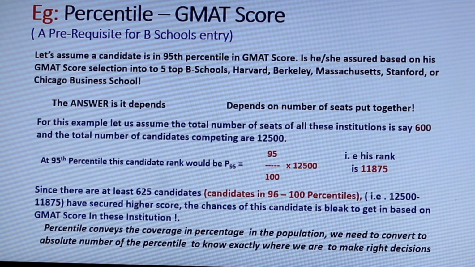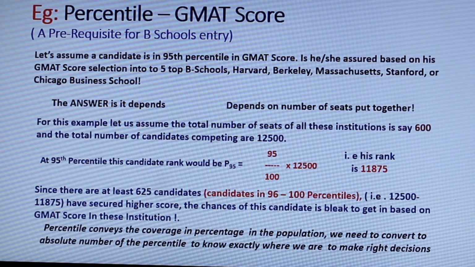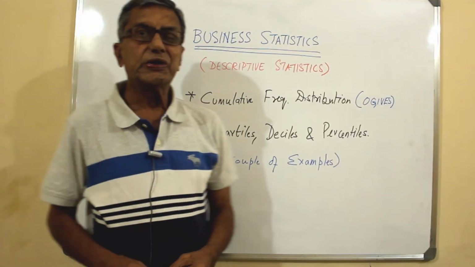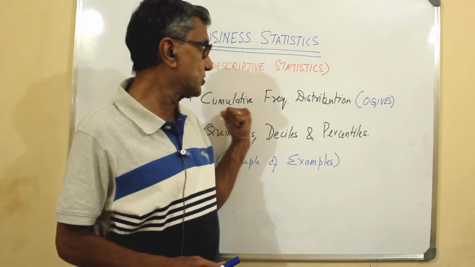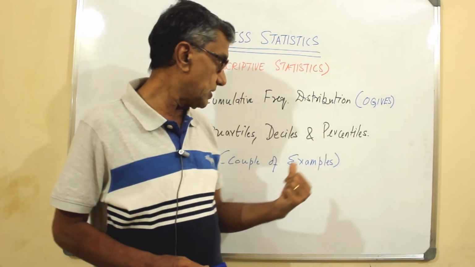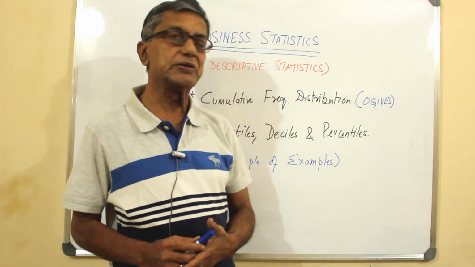With this, we have come to the end of understanding quartiles, deciles and percentiles. We have come to the end of the session. We have understood cumulative frequency distribution and also quartiles, deciles and percentiles.